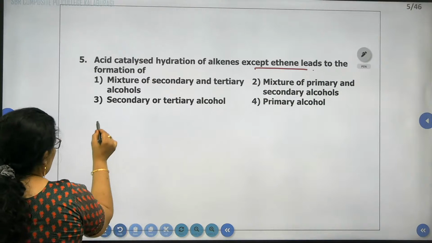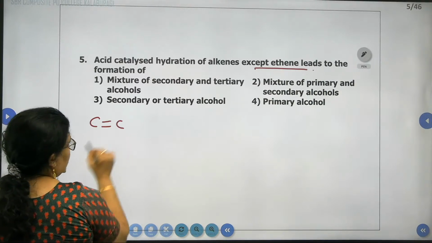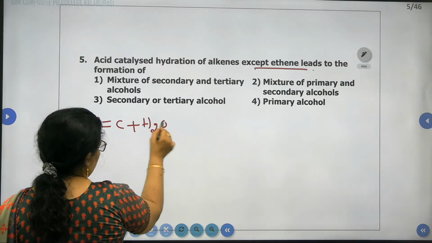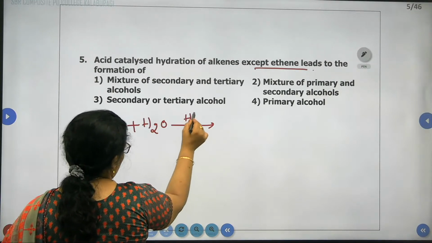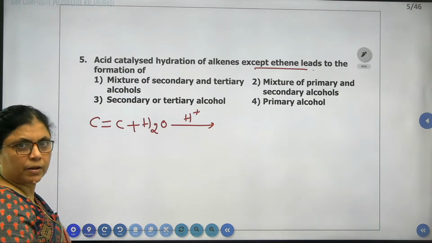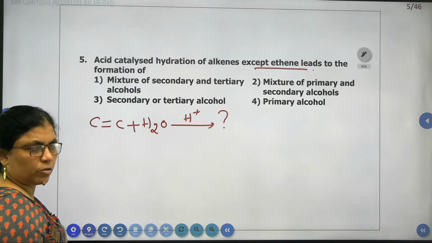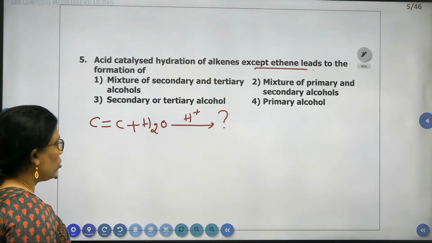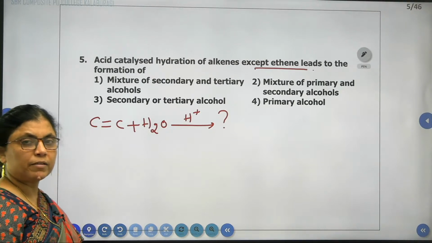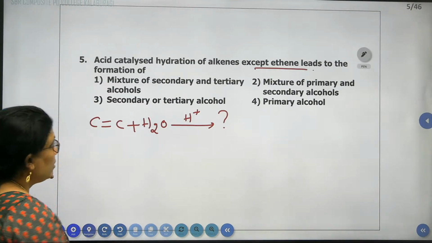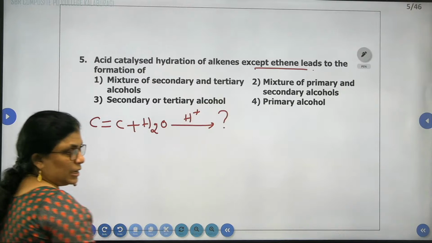Whenever we add water to a carbon-carbon double bond in presence of acid, what will be the product? But they said except ethene.